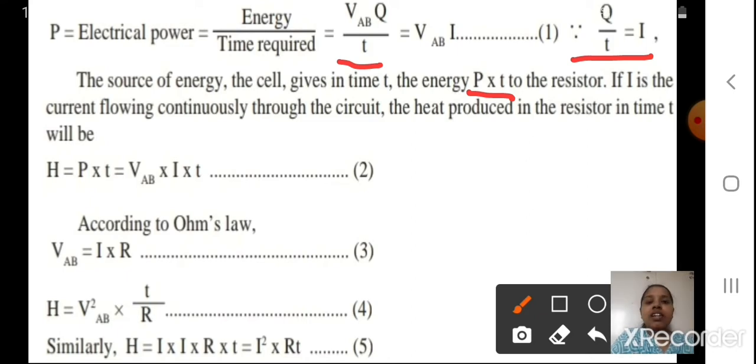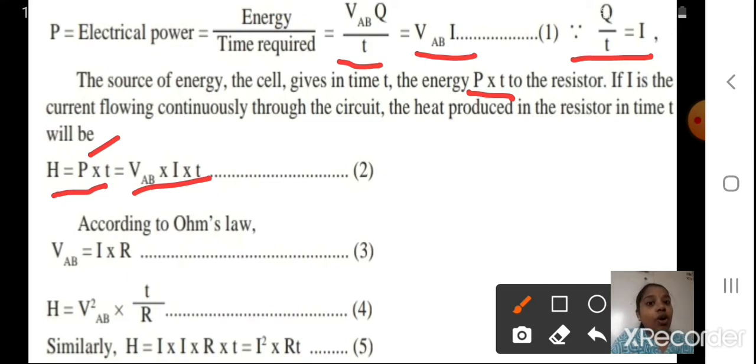If I is the current flowing continuously through the circuit, the heat produced in the resistor in time t will be H equal to P into T. Now you know the P value. What P value have we got here? VABI. So we have substituted it here: VABI multiplied by T. This is our equation 2.